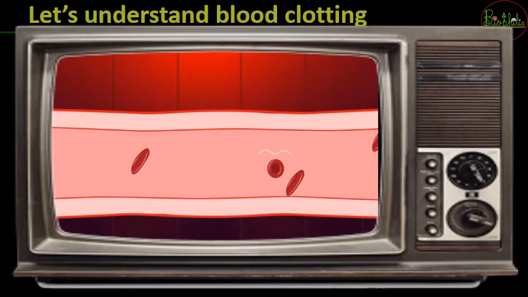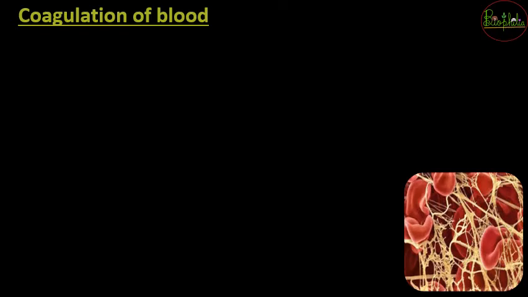So let's go into the details of blood clotting. Let's now understand the mechanism of blood clotting. Blood clotting happens wherein there is an injury to your tissue, that might be internal or external, but the mechanism is going to remain the same. So for our understanding, let's say the injury is because of a nail that has penetrated into your tissue.